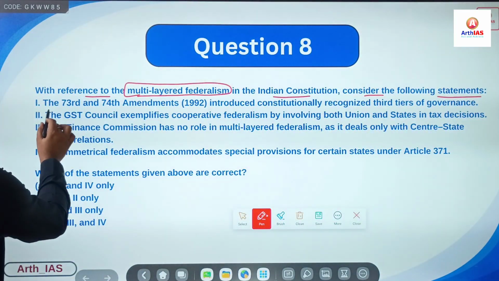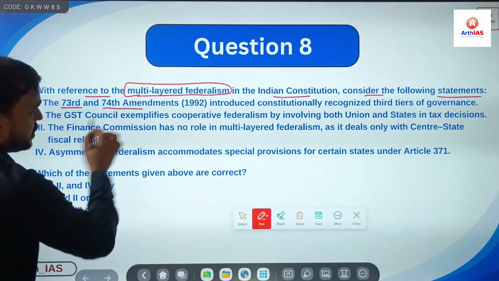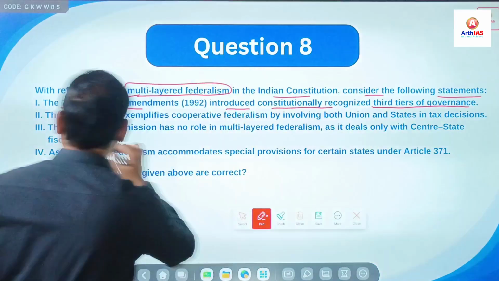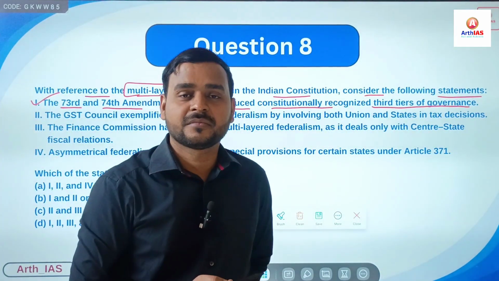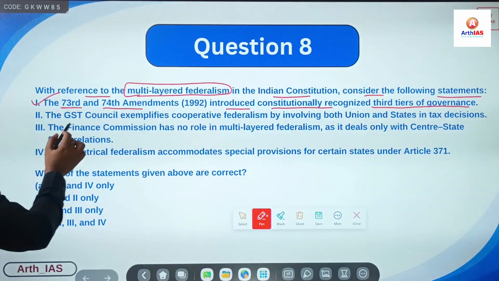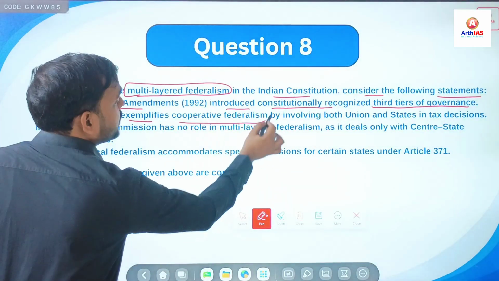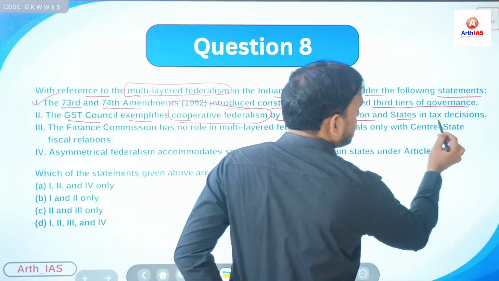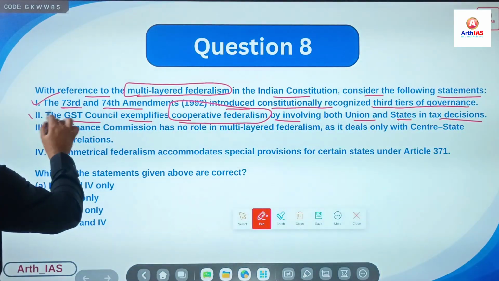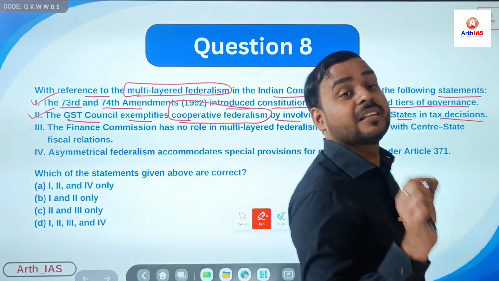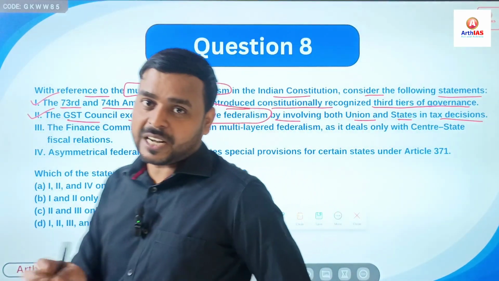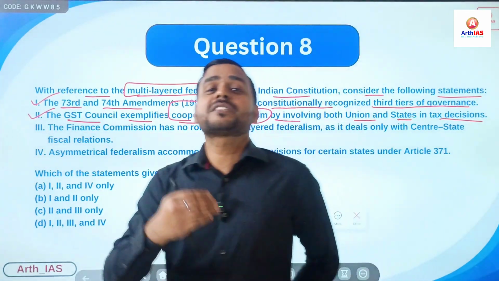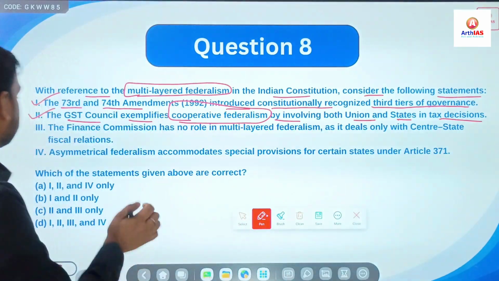The first statement says the 73rd and 74th amendments introduced a constitutionally recognized third tier of governance. Yes, panchayats, municipalities, right? Second, GST council exemplifies cooperative federalism. Yes, it is one of the examples of cooperative federalism by involving both union and states in tax decisions. You must be knowing about the GST council, right? The chief ministers or administrators of UTs are also members of the GST council. Now, who chairs the GST council? You can comment in the comment box.